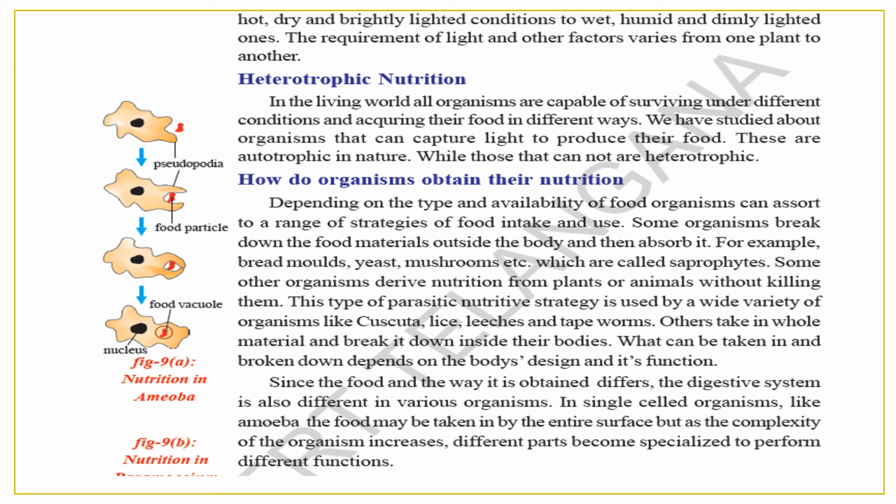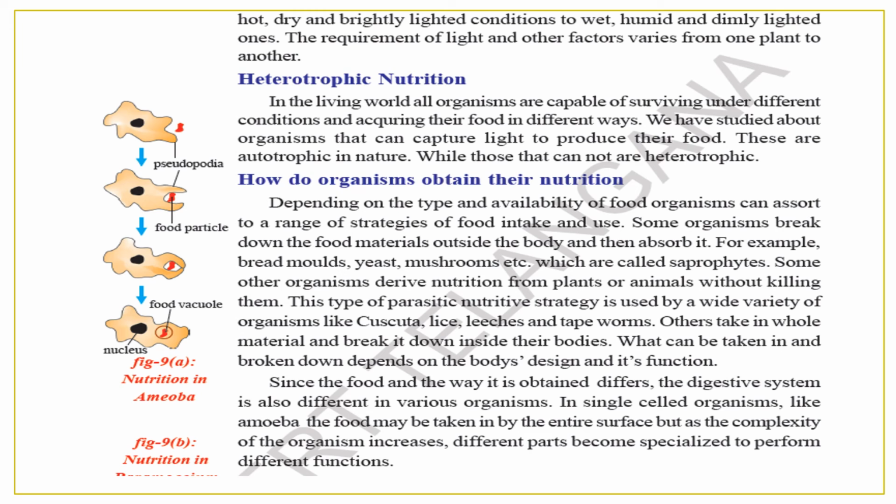Heterotrophs don't make their own food. They depend on other organisms for their food. How do organisms obtain their nutrition? Depending on the type and availability of food, organisms can resort to a range of strategies of food intake and use. Some organisms break down the food materials outside the body and then absorb it. For example, bread molds, yeast, mushrooms, etc., which are called saprophytes.